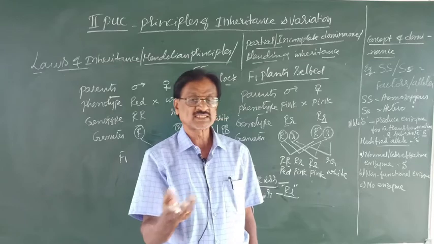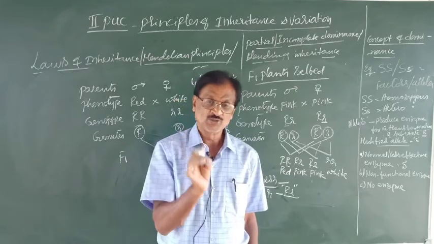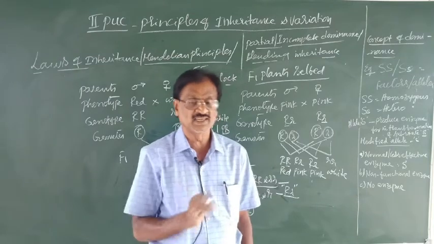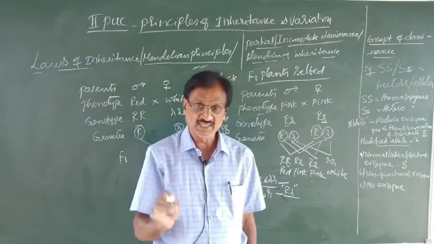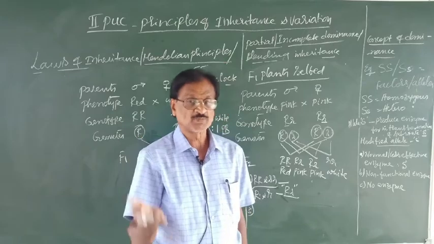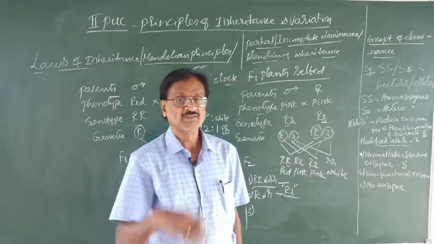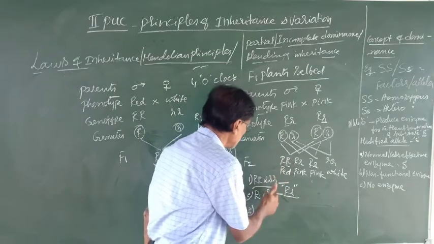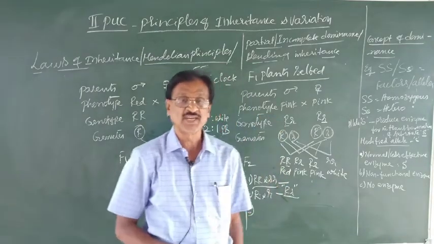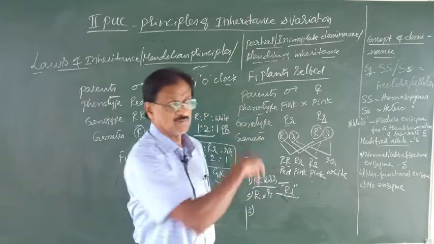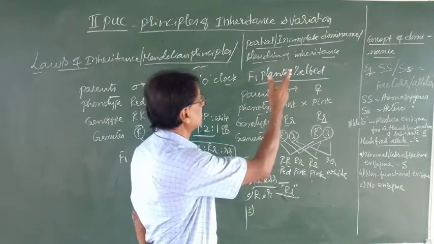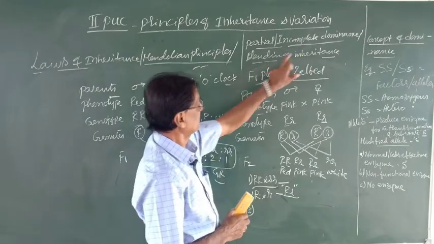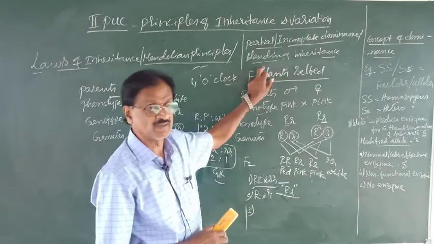So simply we can say it is due to the incomplete dominance of the dominant gene, capital R for red, over the gene small r for white, which is recessive. These are said to be the conclusions of this experiment. That is what is called partial or incomplete dominance, or even blending inheritance. Observe here, blend means intermix.